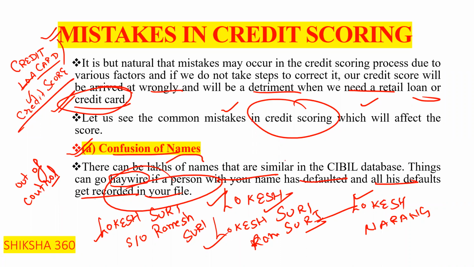So there can be lakhs of names that are similar in the symbol database. Things can go out of control if a person with your name has defaulted and all his defaults get recorded in your file, clear. That is confusion of names, clear.